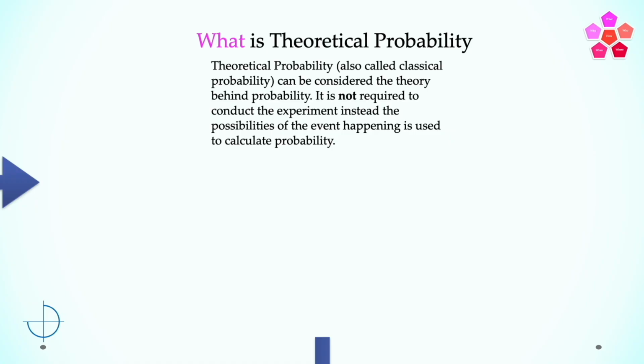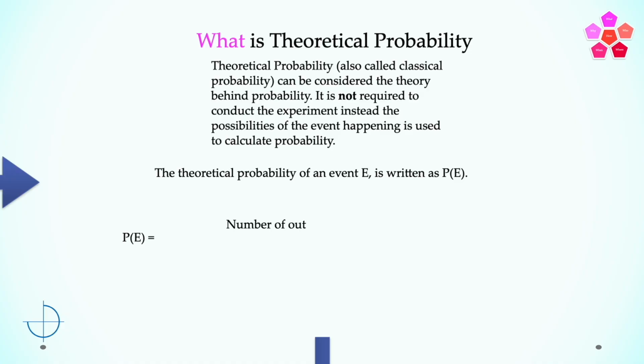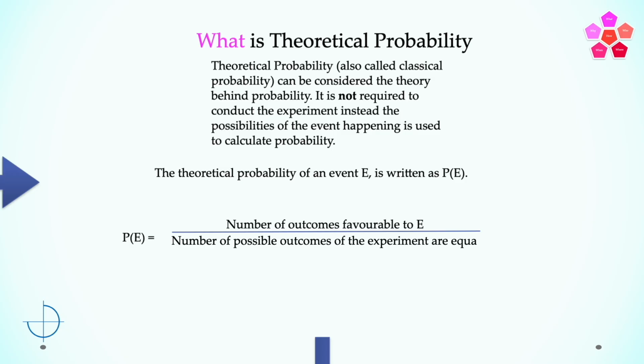It is very important to acknowledge that the theoretical probability of an event E is written as P(E). Again, this is an important thing to note, as this is how mathematicians talk about probability. P of E is called the probability of the event E. So P(E) is equal to the number of outcomes favorable to E divided by the number of all possible outcomes of the experiment.